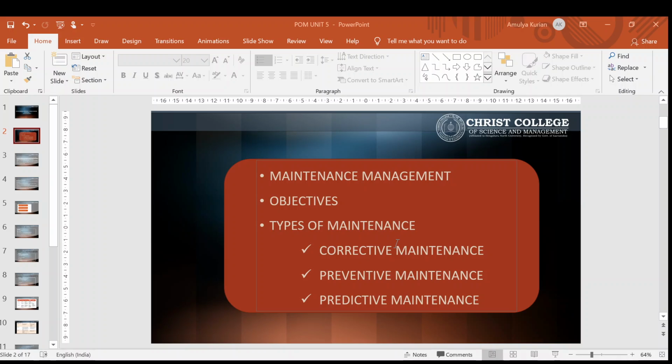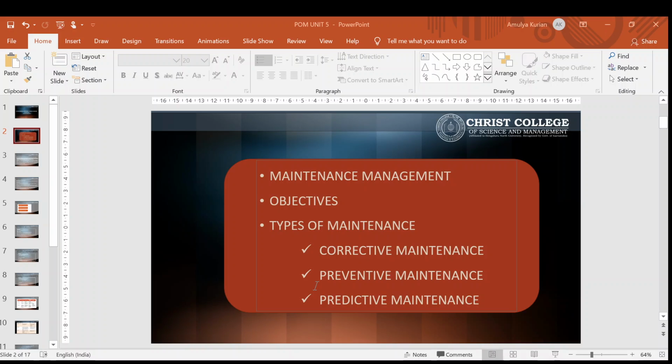It may be considered as a set of activities which help keep the plant, machinery and other facilities in good working condition. Basically, to make sure that your equipments, plants and machineries are in good working condition. For that we will be doing maintenance. In other words, maintenance are activities required or undertaken to conserve as nearly and as long as possible the original condition of an asset or resource while compensating for normal wear and tear.